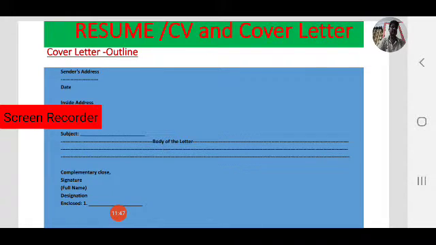This is the salutation. Next one is the subject, a brief statement of the letter. For example, you are writing a cover letter, which is part of a job application letter.